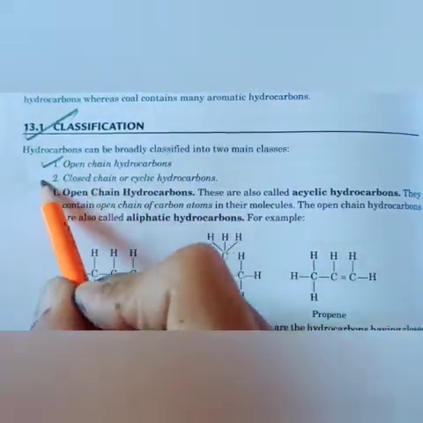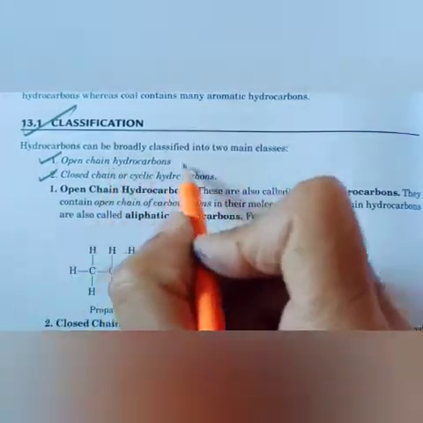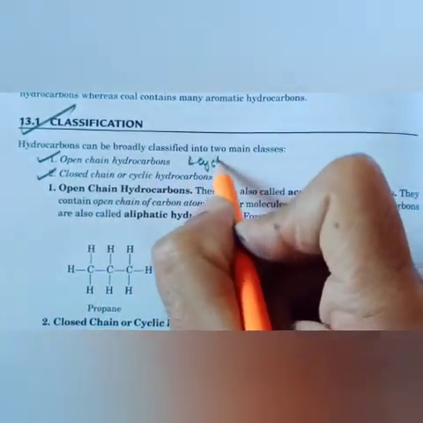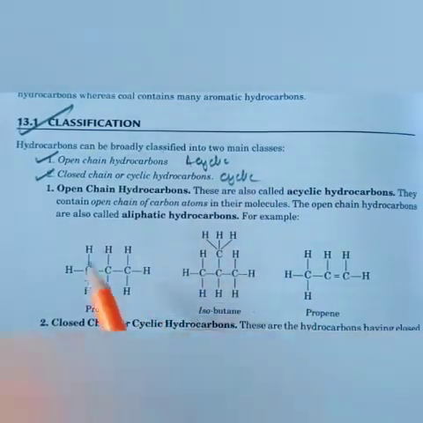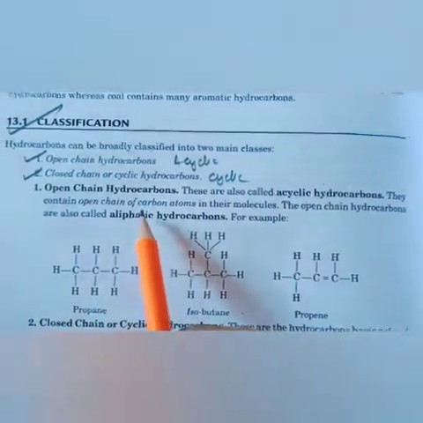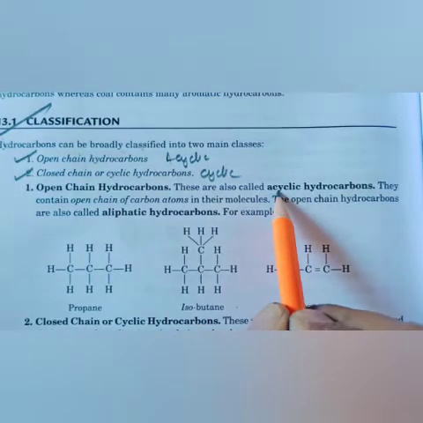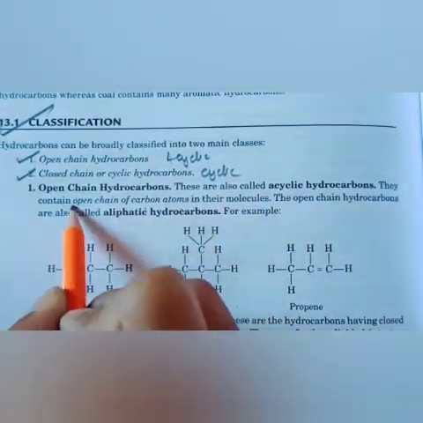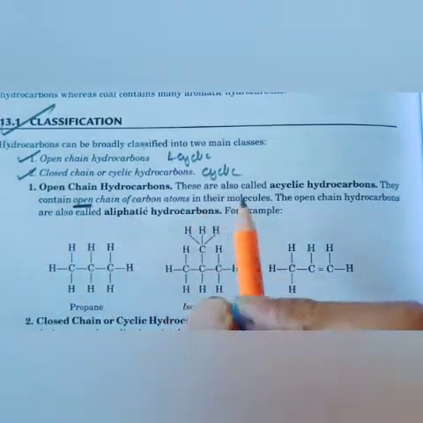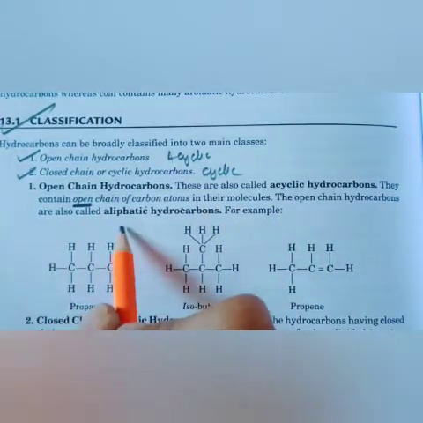Open chain hydrocarbon, closed chain hydrocarbon. Open chain hydrocarbon is called acyclic, which I already told, and closed chain is called cyclic. If we talk about open chain hydrocarbons, these are also called acyclic hydrocarbons. They contain an open chain of carbon atoms. The word open is self-explanatory. The open chain hydrocarbons are called aliphatic hydrocarbons.